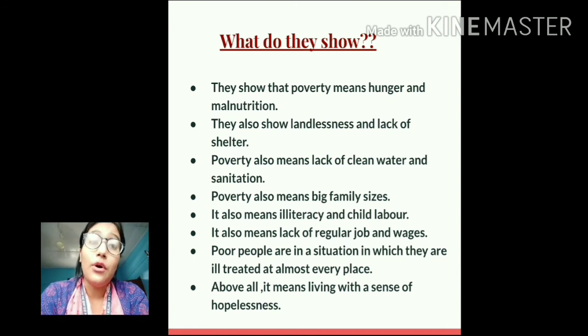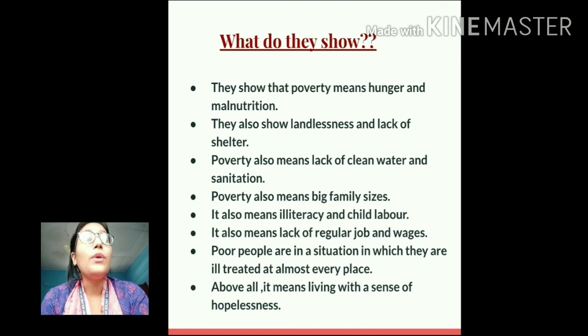And students, above all, it means living with a sense of hopelessness. They are just living one day at a time. They do not know what is going to happen tomorrow. Okay, so this is the condition of poor people in India. So both the situations of Ramcharan and Lakha Singh give us these dimensions of poverty. So from both the conditions we have come to know about these particular dimensions of poverty. There are various other dimensions of poverty as well.